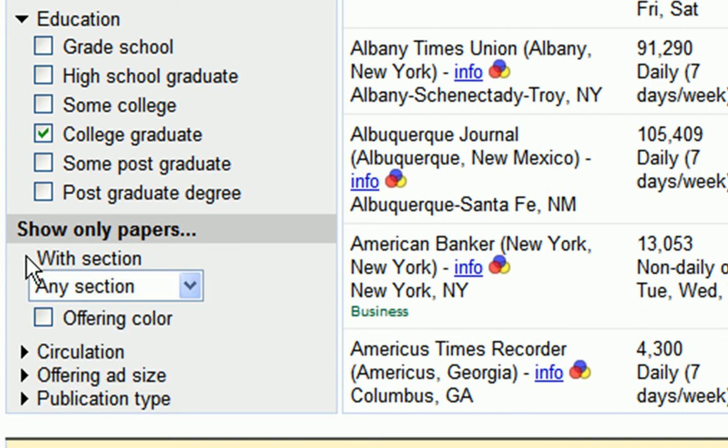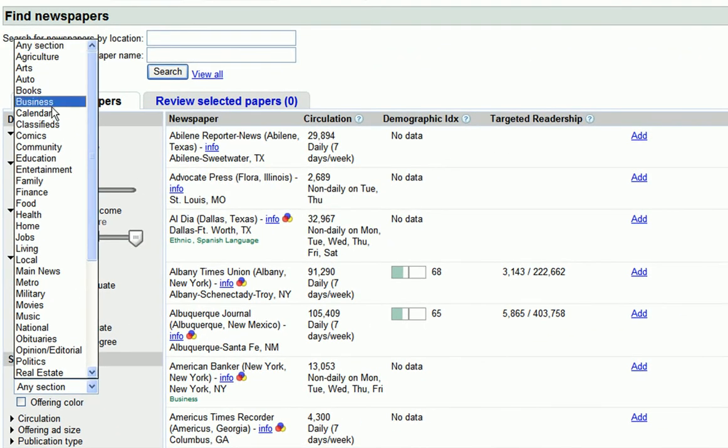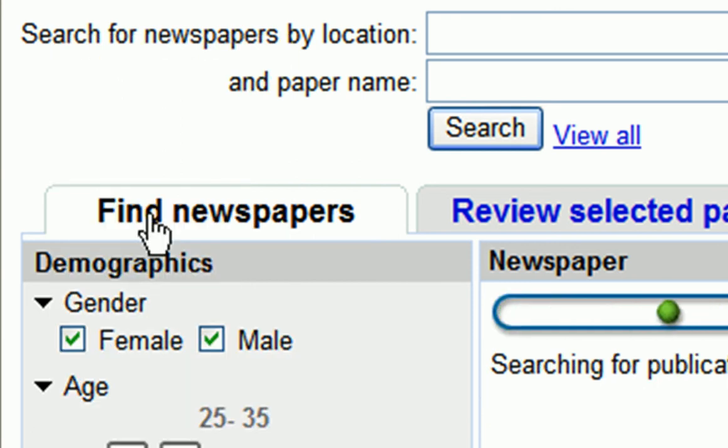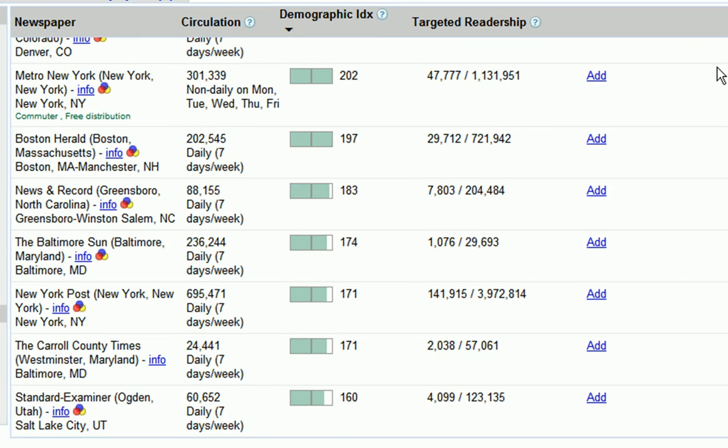Since I'm targeting young professionals, I can assume my target audience reads the business section in their newspaper of choice. As such, I can choose to only see the newspapers that have a business section or newspapers that are classified as a business publication. Now that I've filtered my search results, I'm ready to select newspapers for my campaign. I can do this by simply clicking on this Add link right here.